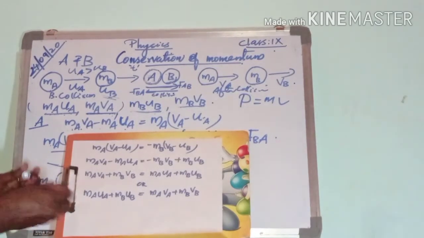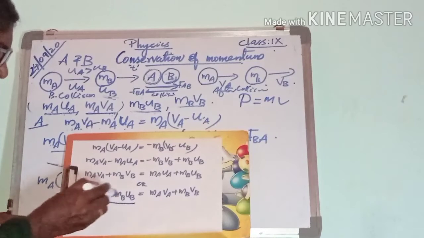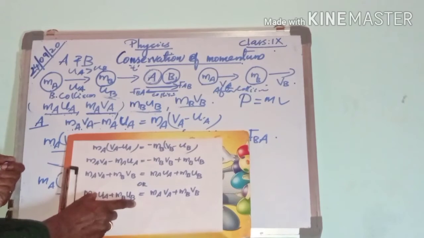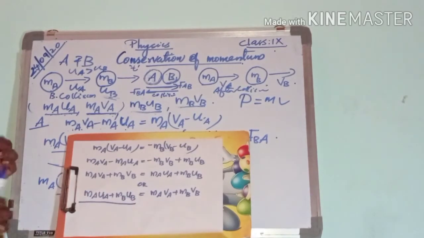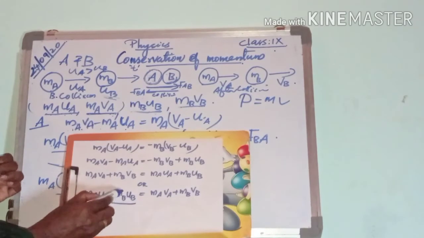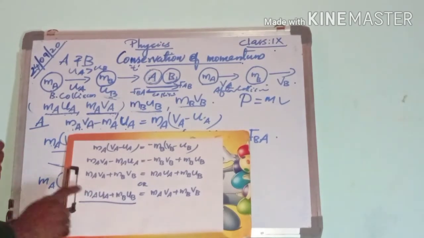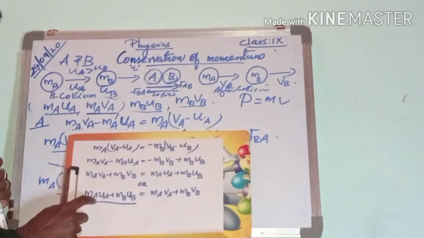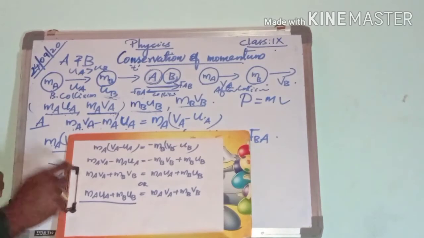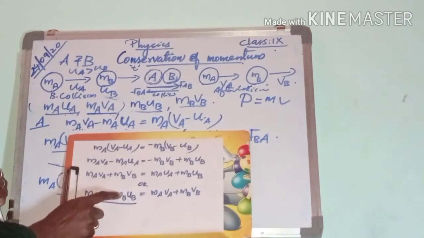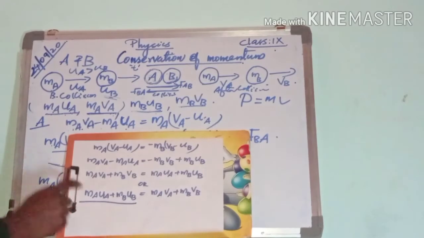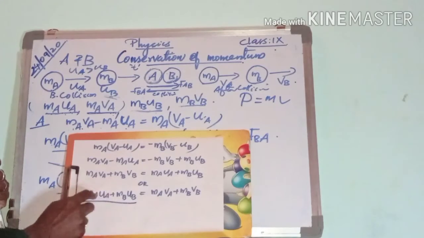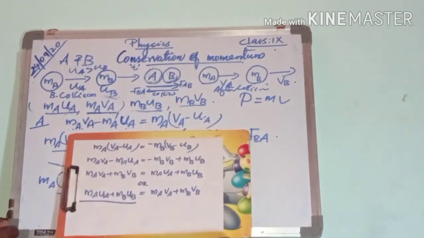So MAUA plus MBUB represents the sum of momenta of two balls before collision.